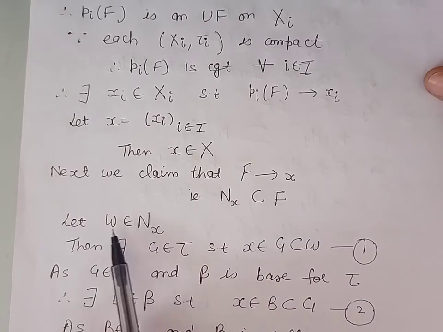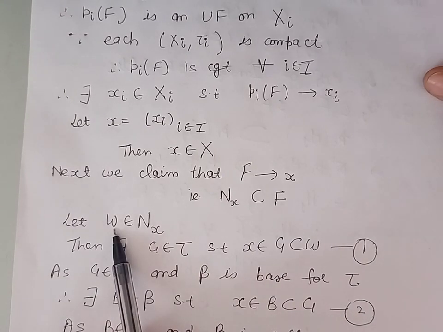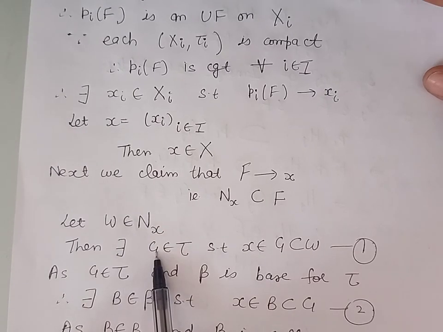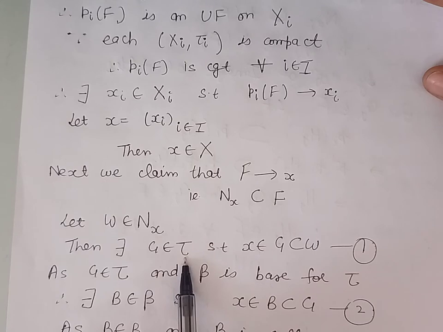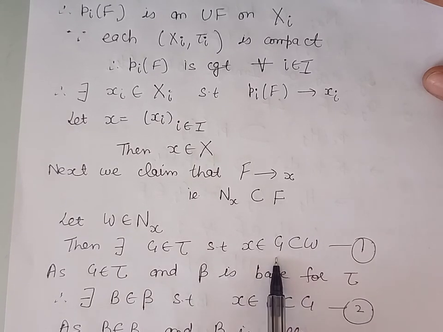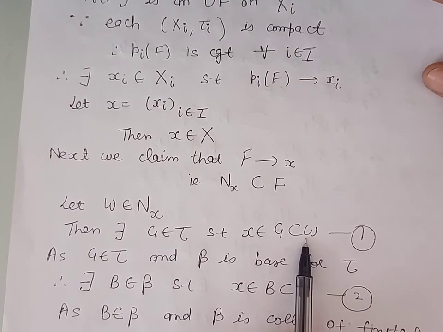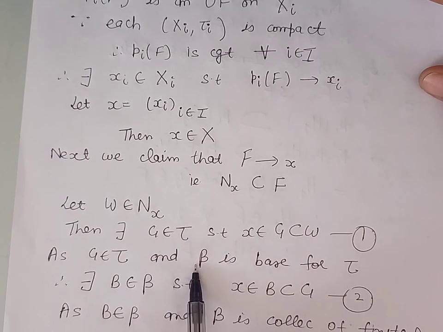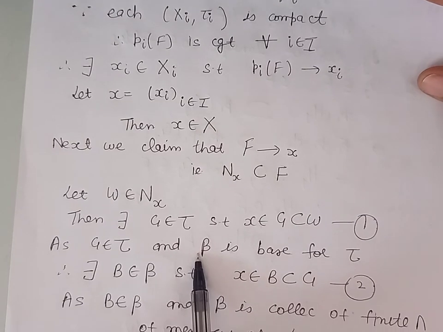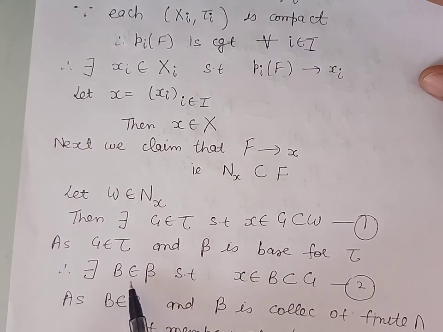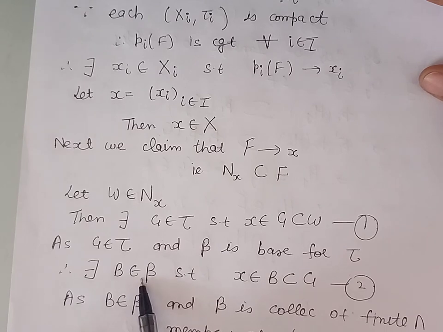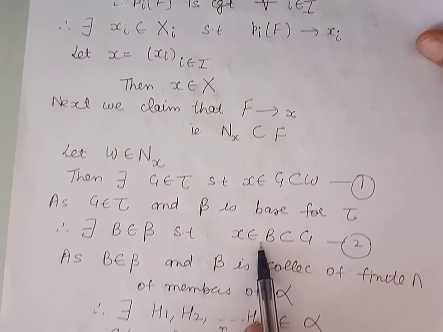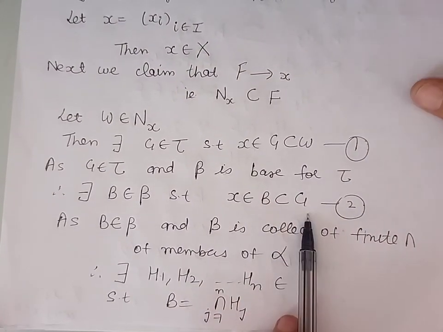It means W is neighborhood of point x. So by definition of neighborhood, there will exist a member G from the topology τ such that x belongs to G is contained in W. Now G is a member of topology τ and beta is base for this topology. So by definition of base, there will exist a member from base. That member we have taken as B such that x belongs to B is contained in G.